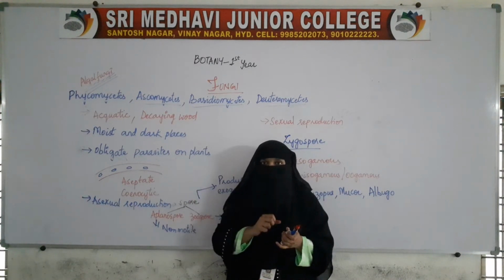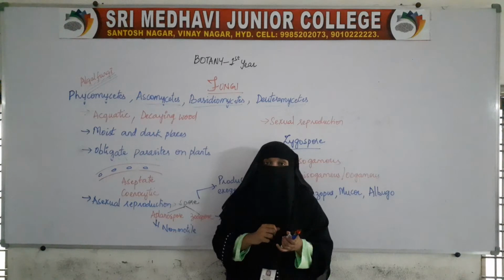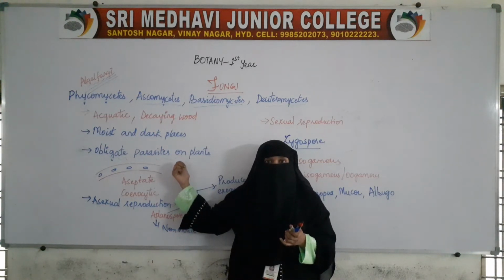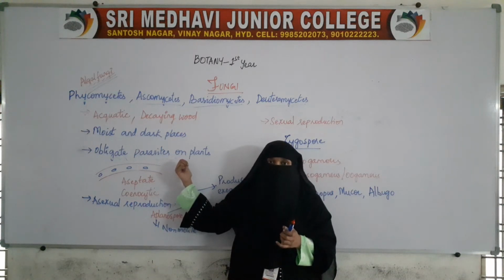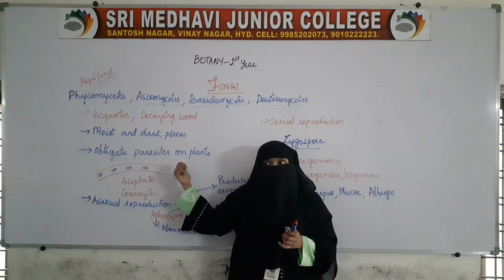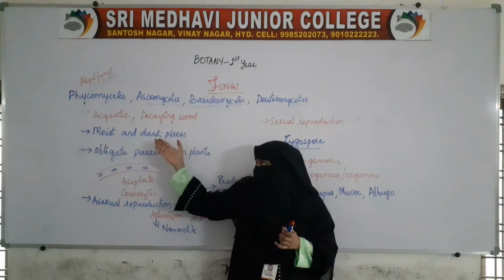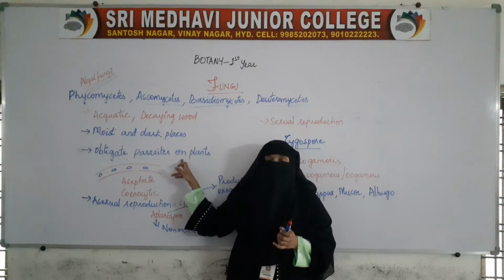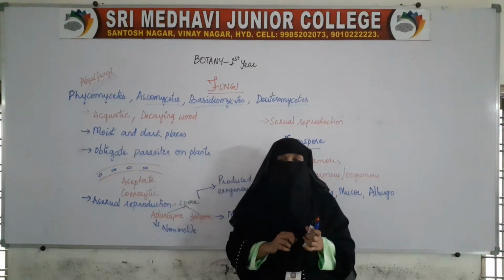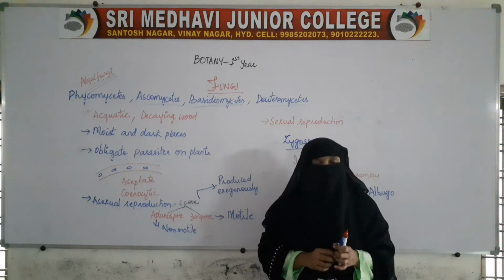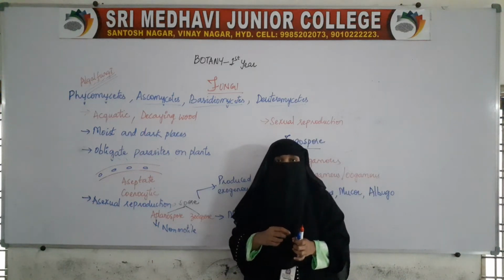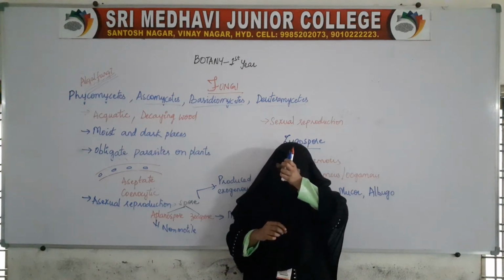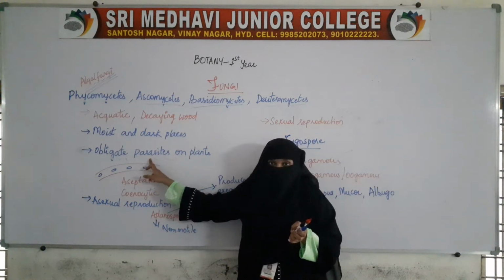They live on the plants and eat the nutrients produced by the plants, because plants are autotrophic. They prepare their own food. So the most preferred living organism for this fungus is the plant. On plants, it lives as an obligate parasite. It takes over the host cell and eats all the nutrients produced by the host cell. That is called an obligate parasite.